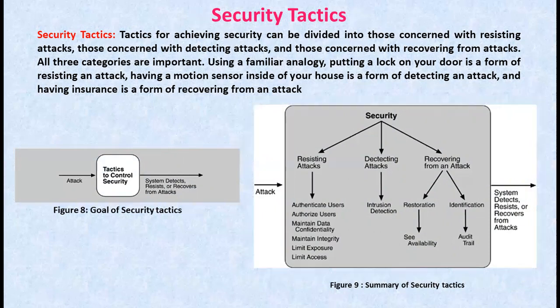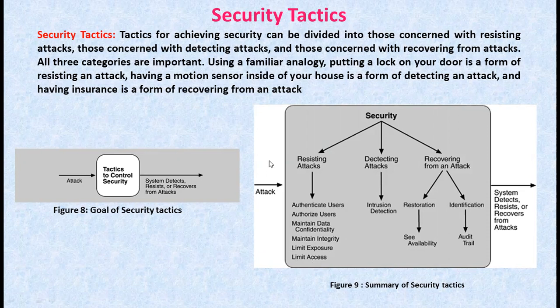The following tactics can be used in combination to achieve the goals of resisting attacks. One is authenticate users, authorize users, maintain data confidentiality, maintain integrity, limit exposure, limit access.